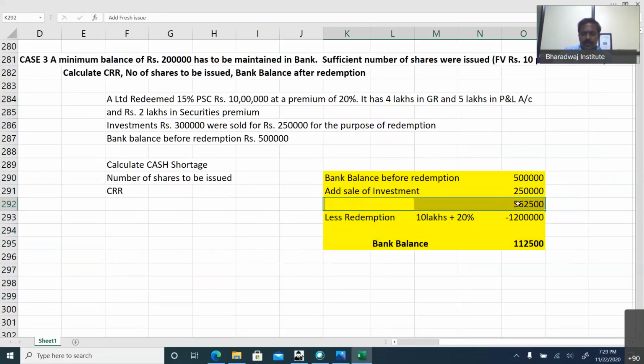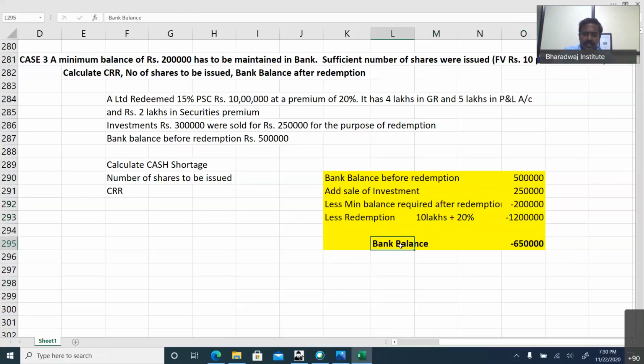We don't have a fresh issue. Bank balance before redemption is 5 lakhs. We sold investments for 2,50,000, less minimum balance required after redemption. How much is required? 2 lakhs required.